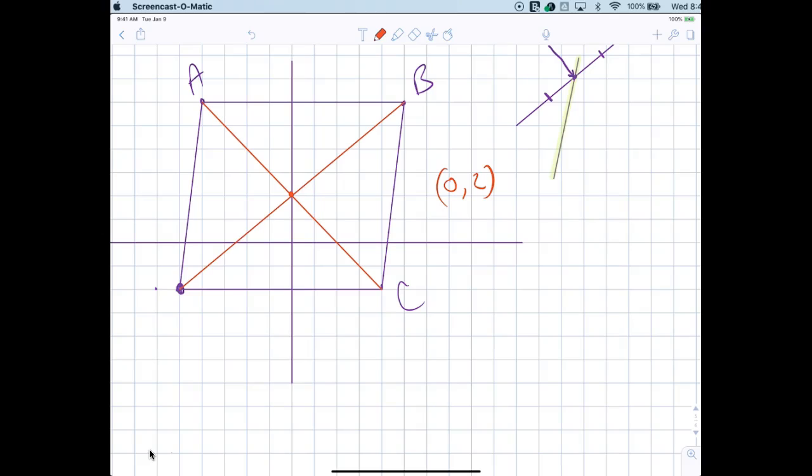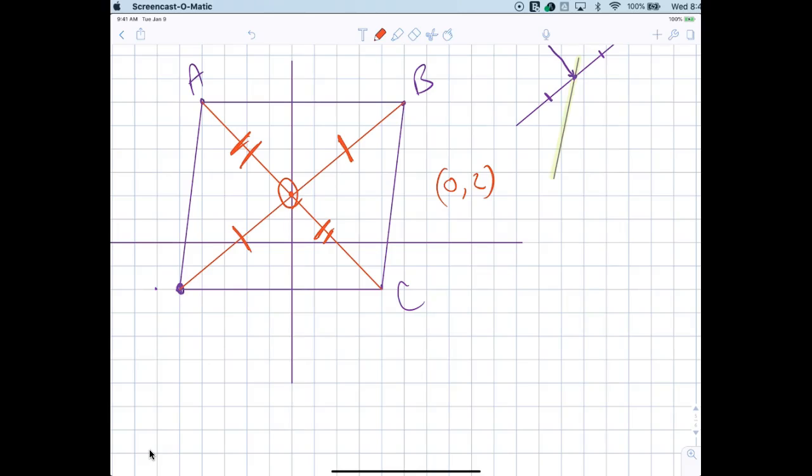If the diagonals bisect each other, that means this is equal to this, correct? And that means this is equal to this. Does everybody agree with that? Which means this is the midpoint, right? Now, you agree that the midpoint is going to be the same. So it doesn't matter what diagonal you use, you just have to do the midpoint of either one, right?